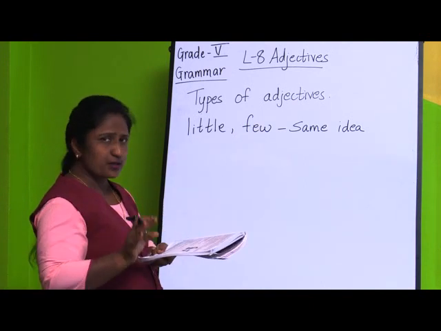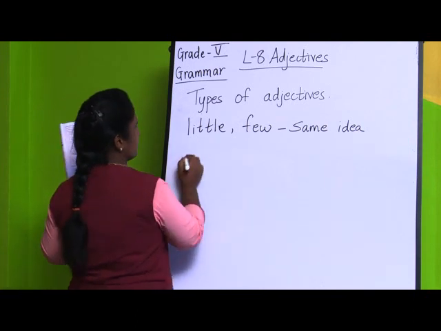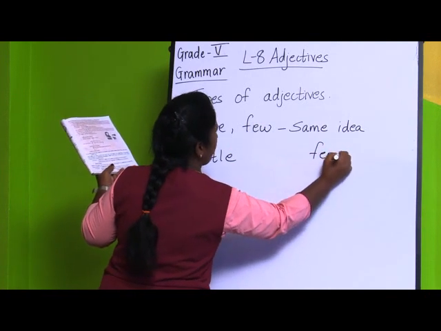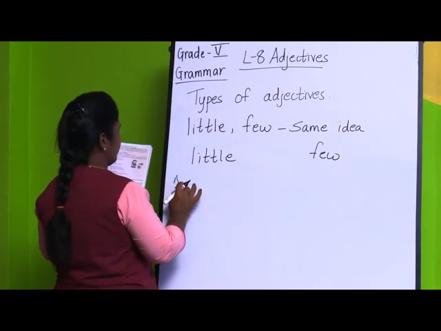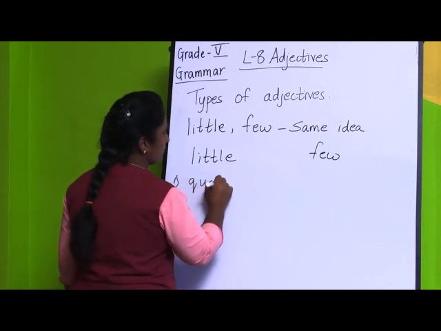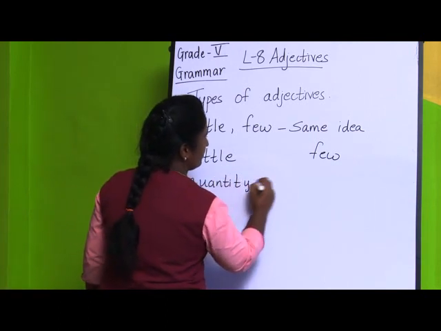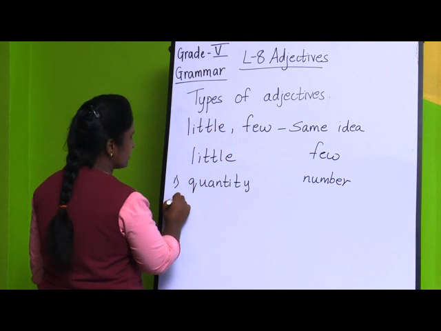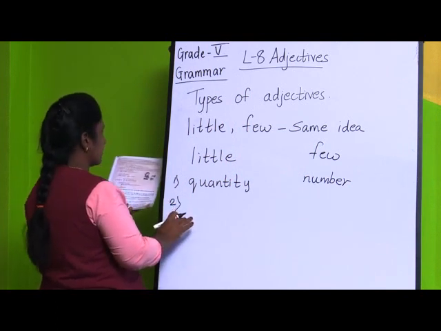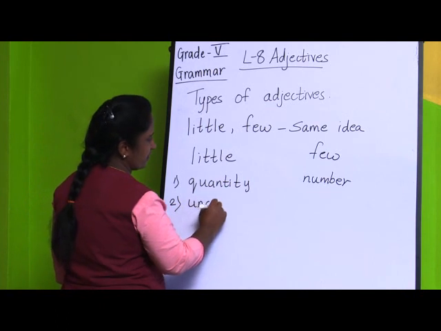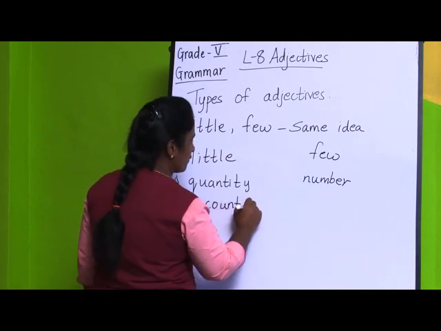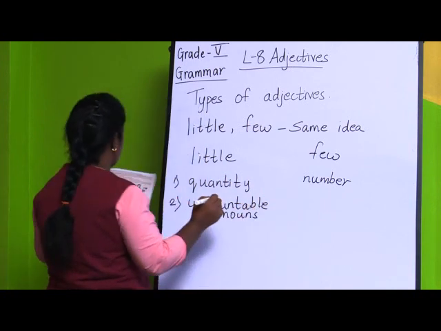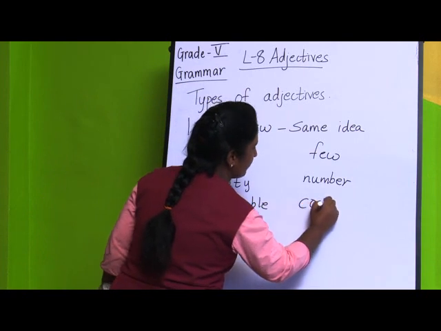Little is used for uncountable nouns. If you distinguish little and few, the first point is that we use little for quantity, and few for number. The second thing is that little is used for uncountable nouns, where we can't count, but few we use for countable nouns.